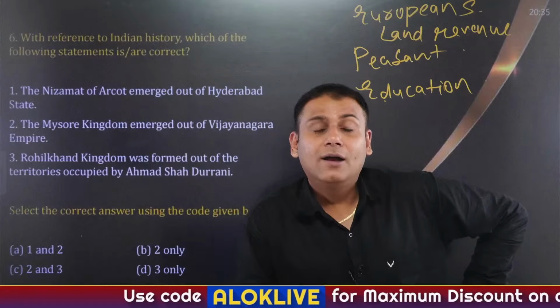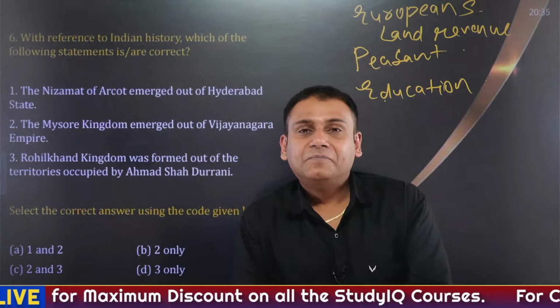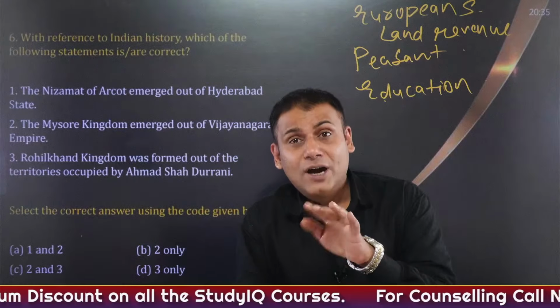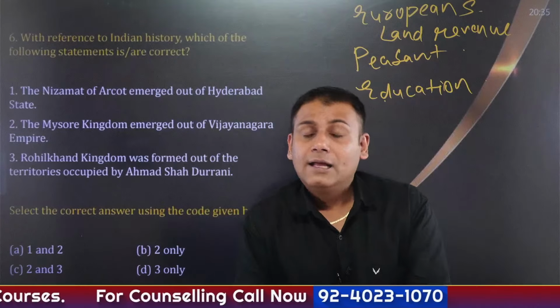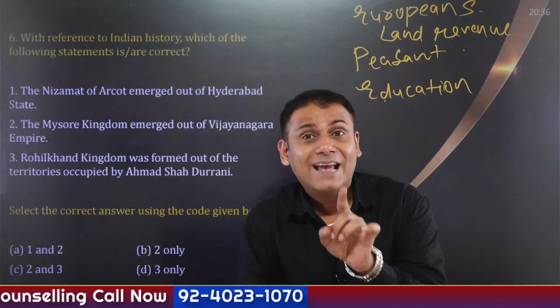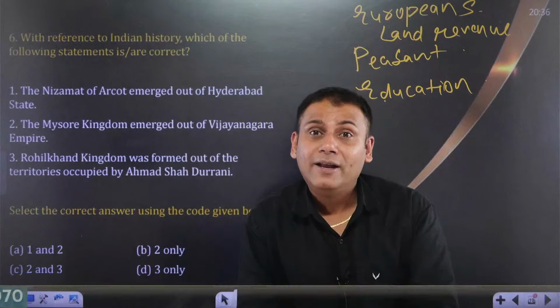In fact, Jonathan Duncan was the governor of Bombay Presidency from 1795 onwards. Then comes Charter Act 1813. As per Charter Act 1813, the British decided that they were going to spend 1 lakh rupees every year for the purpose of education. Then the question comes, how to educate Indians?